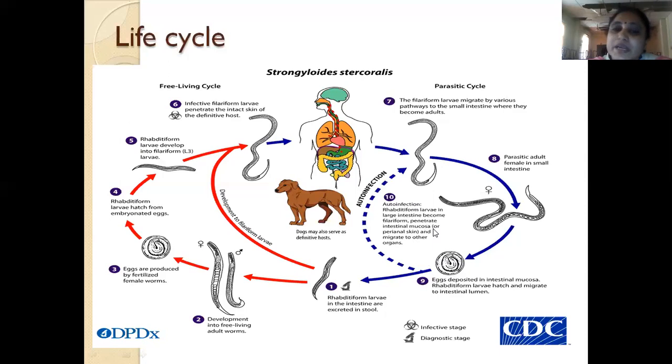and then again migrate into other organs. So here again they can replicate, they can have a cycle in the human body itself, or they can replicate in the soil also. So they have two ways of replication. Auto-infection is seen with these organisms.